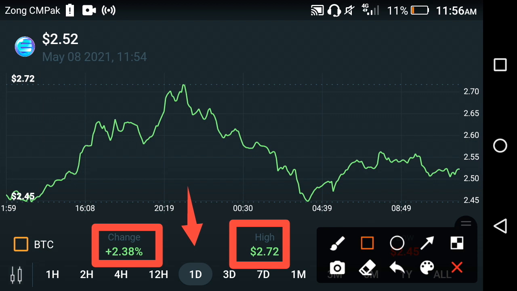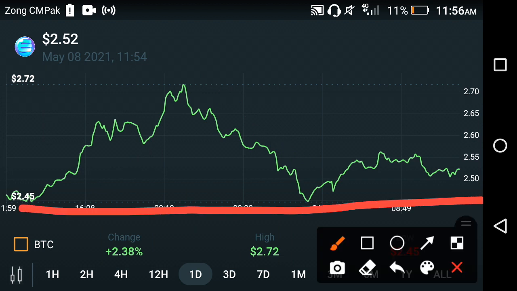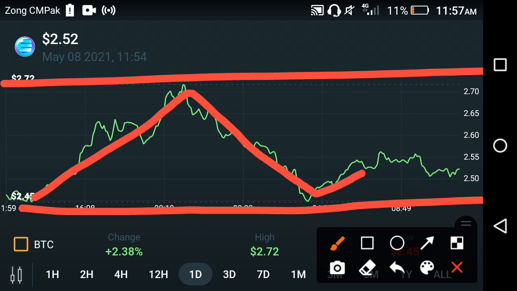And if you look at the price chart of the Enjin coin, as you can see here, it takes a jump, and after that a fast down, friends. After that there is a jump again. If we do a technical analysis, friends, let's suppose that is a support line and that is a resistance line. It takes a jump, and after a jump again a fast down. That is the common phenomenon, and now it again takes a jump.